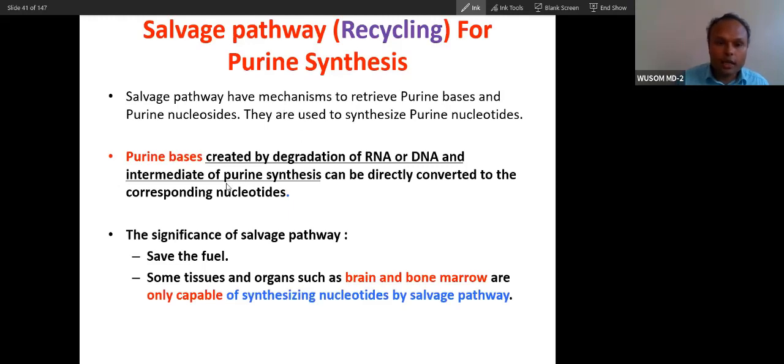Now you can see purine bases degraded from RNA and DNA.